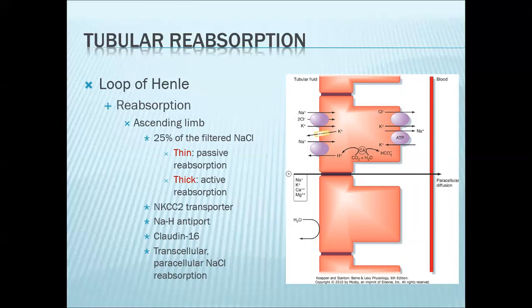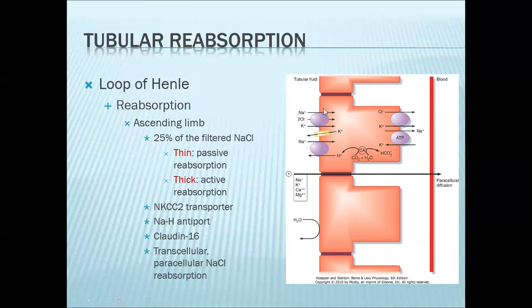Take note that as the filtrate passes through the hairpin loop of the loop of Henle and goes into the thin ascending limb, the concentration of the filtrate is high. So this will favor passive reabsorption of electrolytes or substances. As it goes up the thick ascending limb of the loop of Henle, active reabsorption occurs.